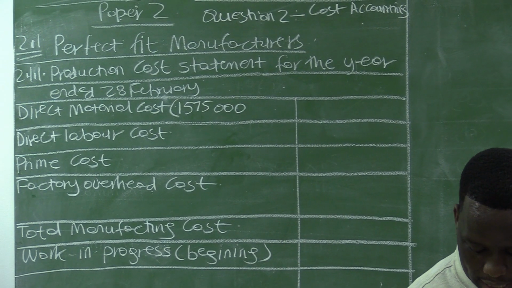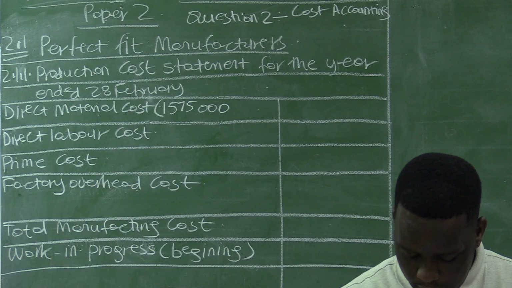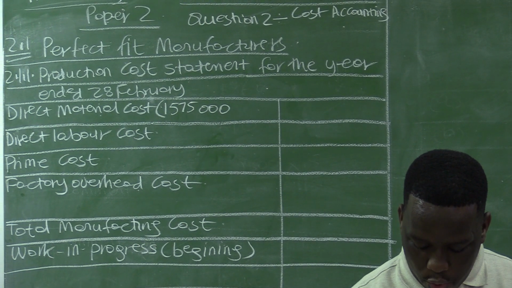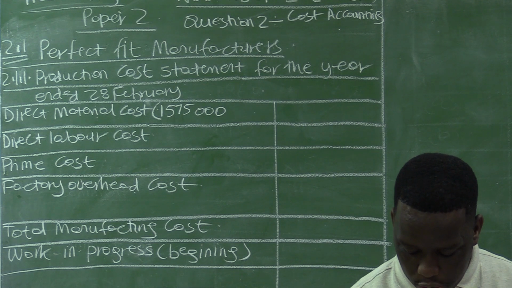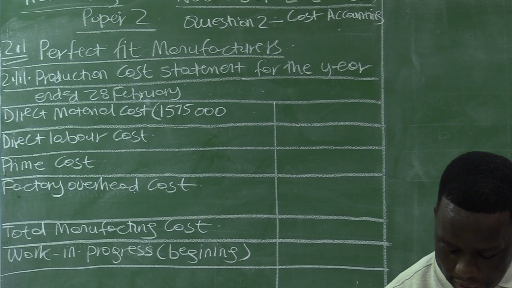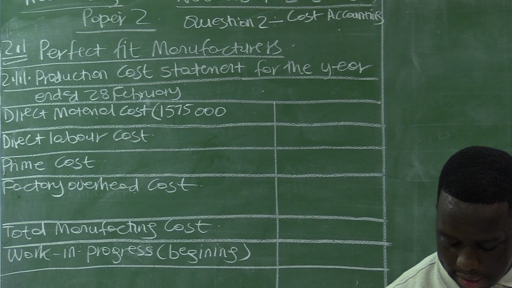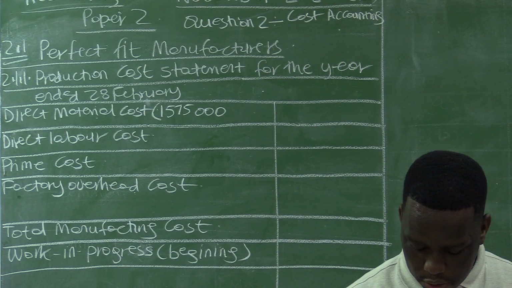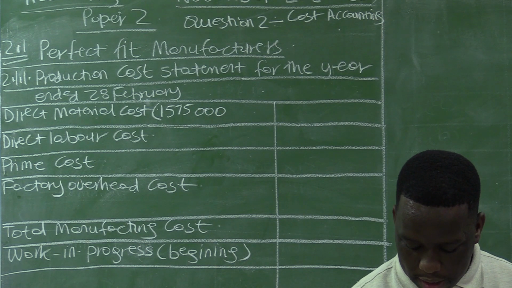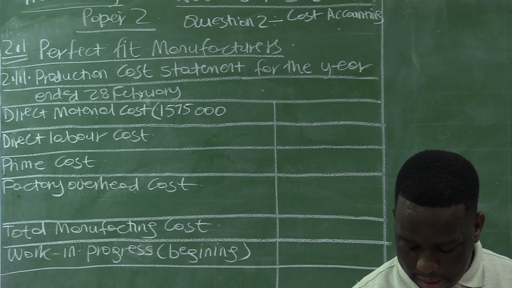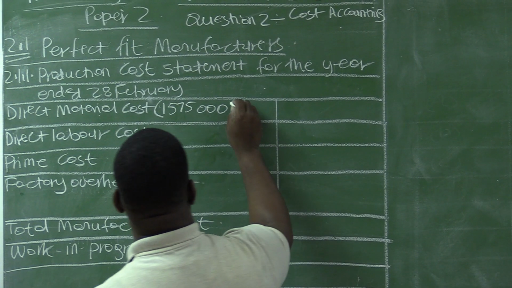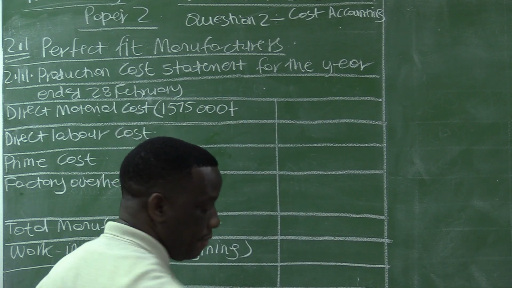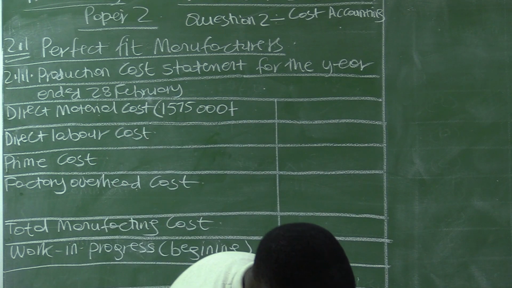The first error in information C, we are told that the payment to quick deliveries of 75,000 for carriage on raw materials was incorrectly allocated to the selling and distribution cost. So this one is for the direct material cost. So we need to add 75,000 here.